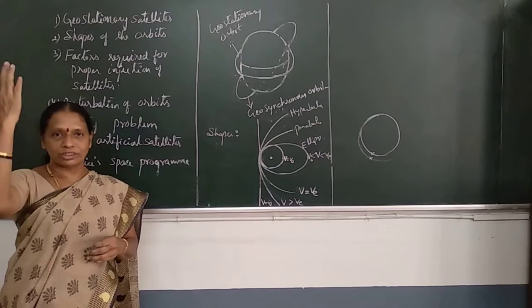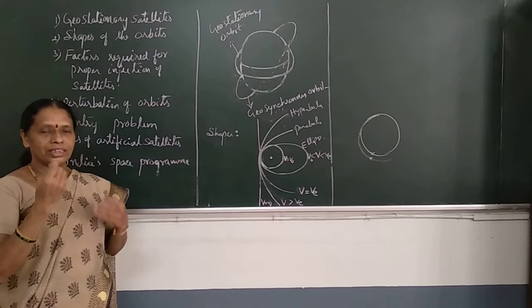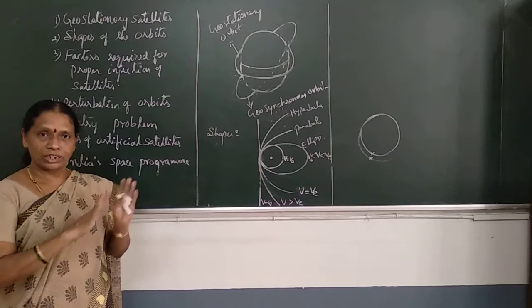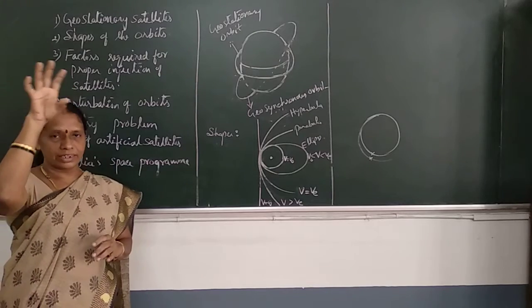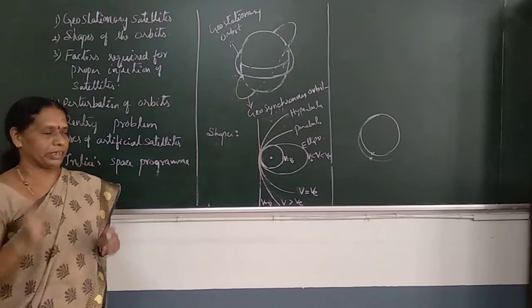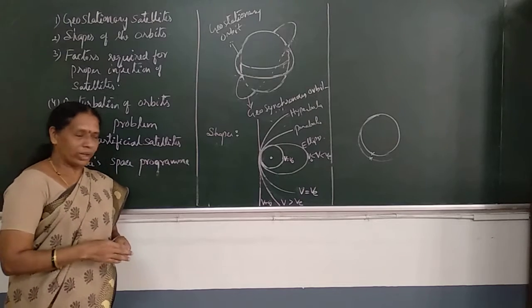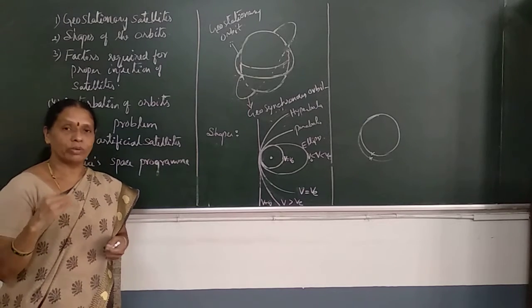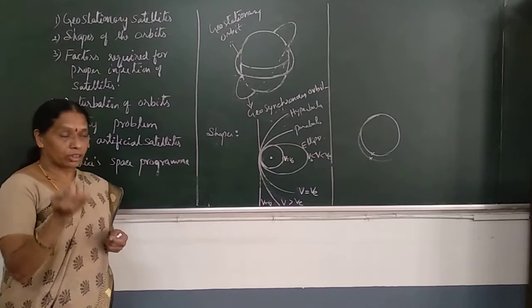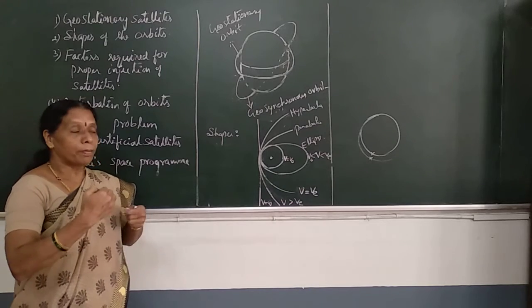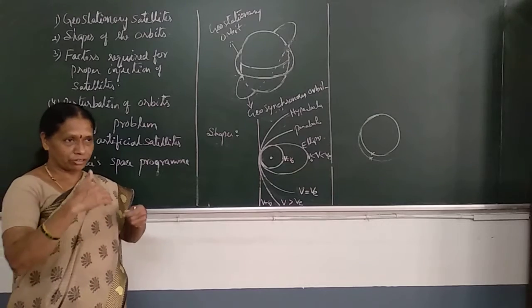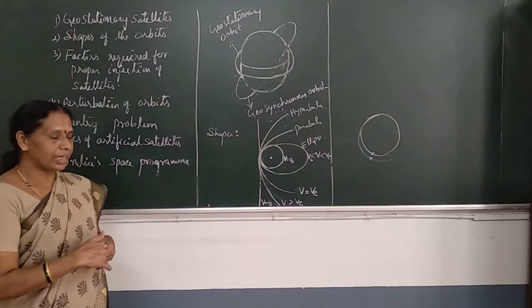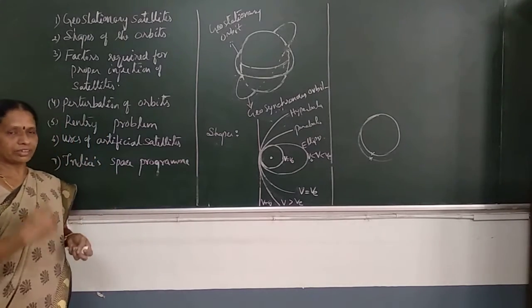Once the rocket leaves the satellite there in the space, its function is over, the rocket is completely destroyed, then only the satellite starts working in its own orbit there in the space. Once its functioning is over, suppose that satellite has to come back to the earth again. Suppose it has to be brought back to the earth, then that's called re-entry of the satellite.